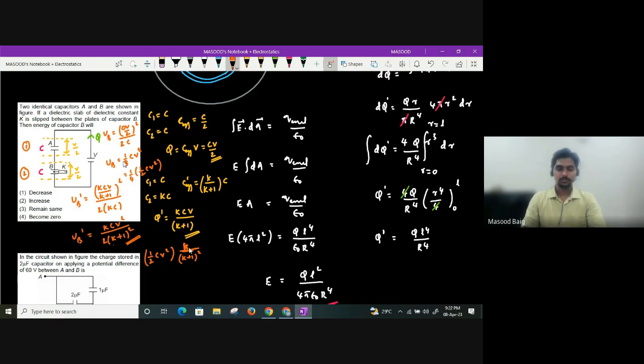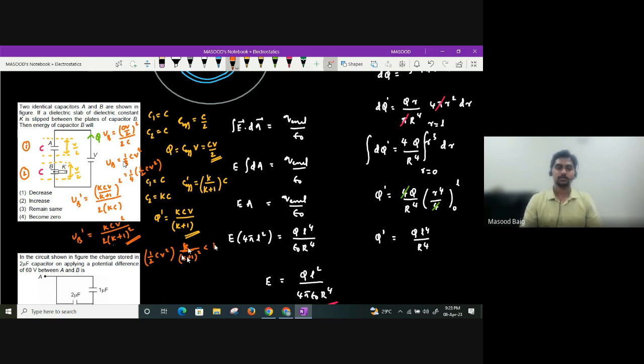K plus 1 square will obviously be greater than K only, or not, guys? K plus 1, will it be greater than K? Yes. So K plus 1 whole square will also be greater than K. So this value overall will be less than 1. How much less, we don't know. Yes or no? So it again depends on the value of K. But in general, energy will decrease, guys. But overall, it depends on the value of K again.